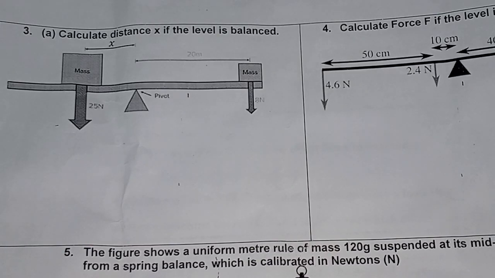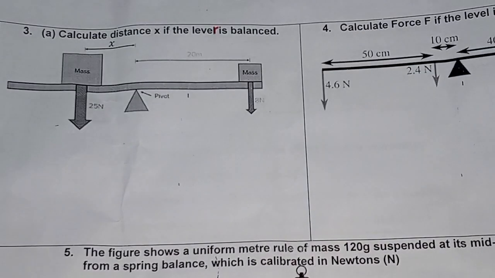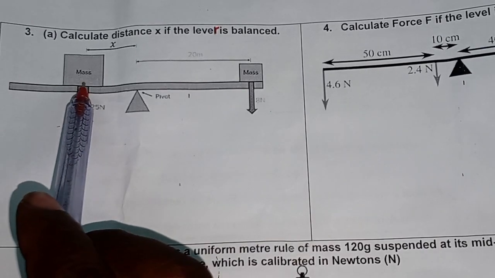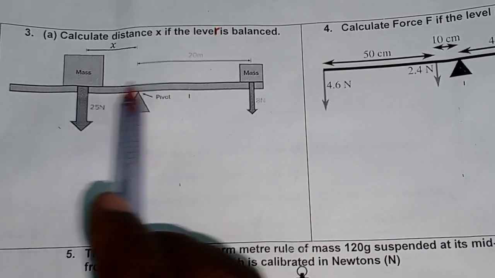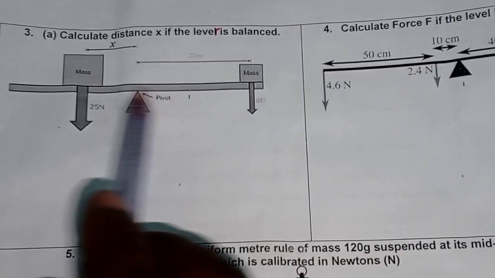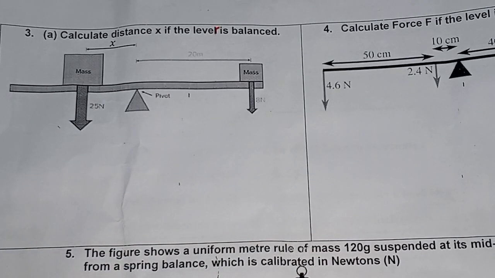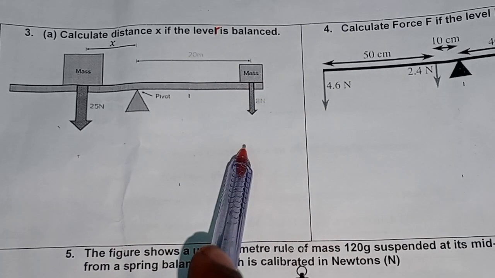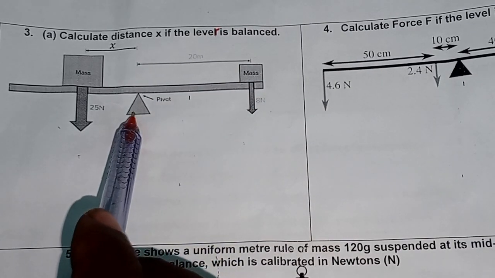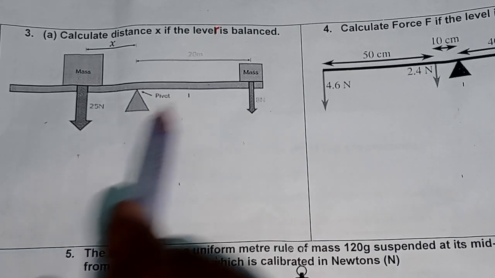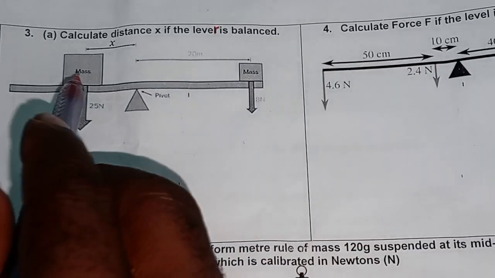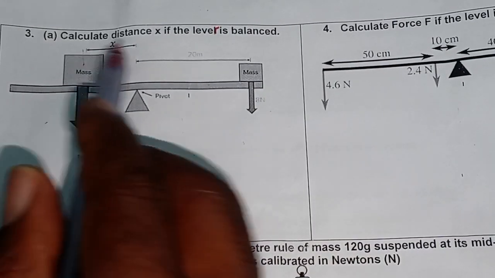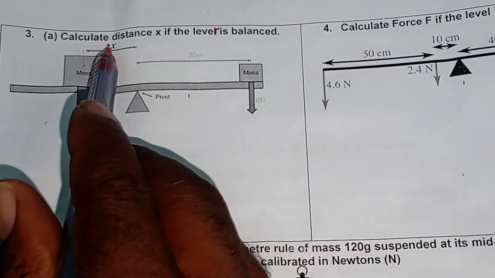Calculate distance x if the lever is balanced. So we have this lever, it is balanced. In this case, we have the anti-clockwise and the clockwise. This is the pivot. The distance from the center of this mass to the pivot is x.